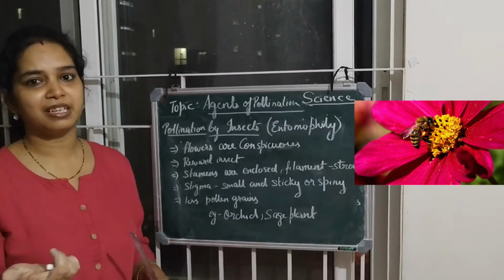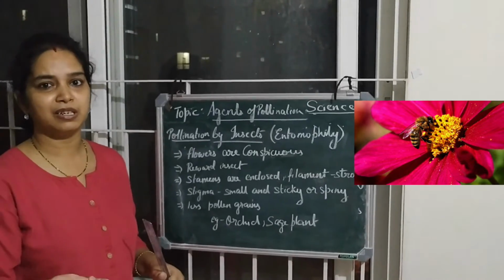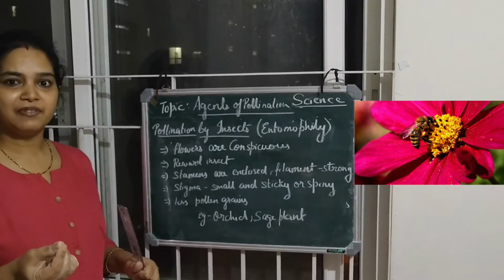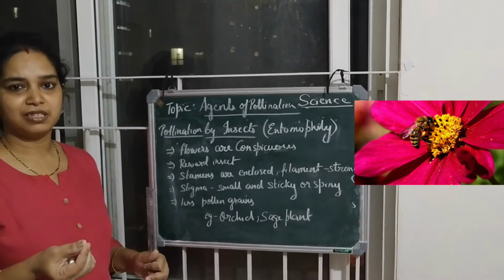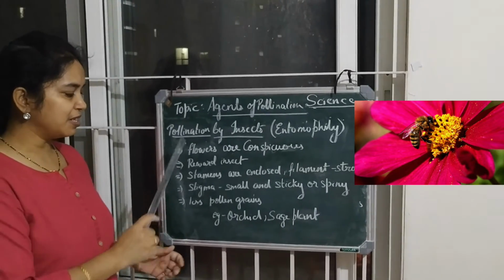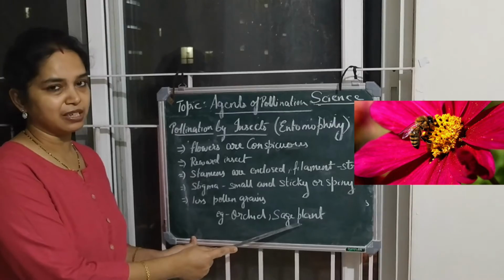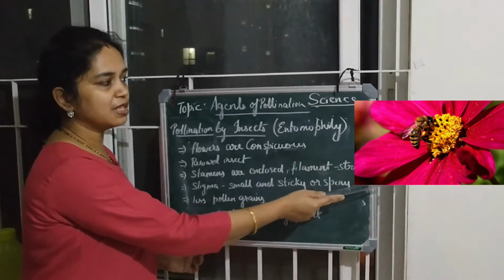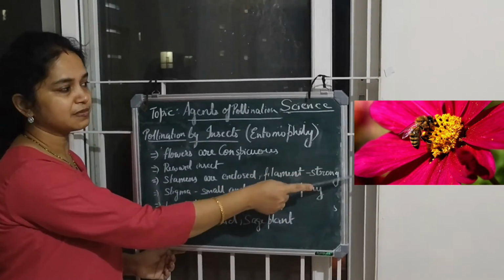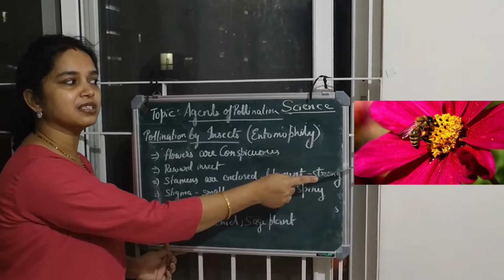There is a sticky surface on the top of the stigma, so that the pollen grains get stuck on the stigma. The pollen grains that are produced are less in number and they are large. They have sticky or spiny surfaces. This type of pollination can be seen in orchid and sage plant. You can see in the picture over here how the insect pollination occurs.